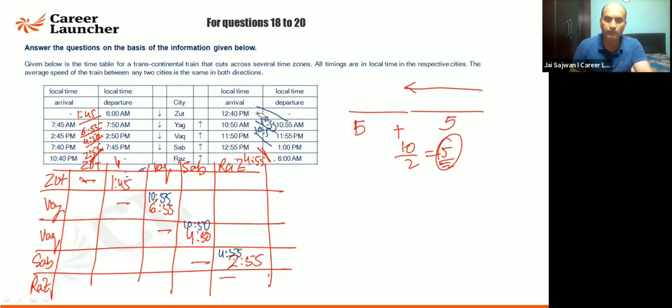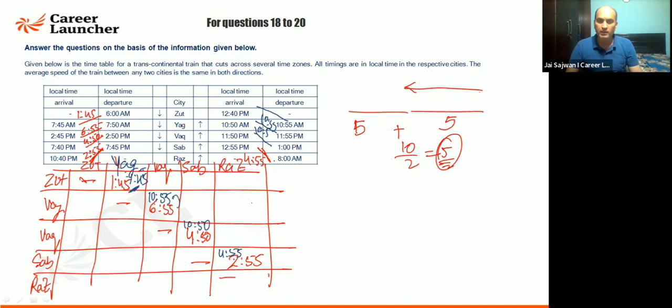If you are going from 10:55 to 12:40, so morning 10:55 to 12 PM comes and then 12:40. So it is coming out to be the same 1 hour and 45 minutes. Fine. Anyone, any doubt? So going and coming back from them is going to the same time. So they must be in the same time zone.